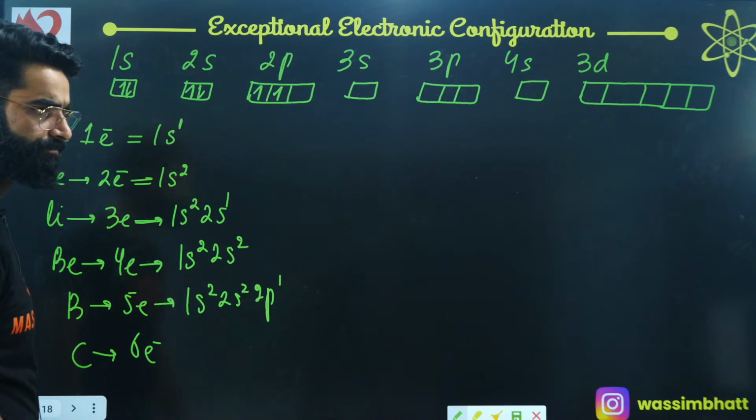Okay. Naveen, tomorrow I'm starting the redox. Tomorrow I'm starting the redox.